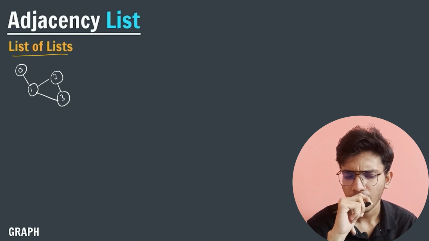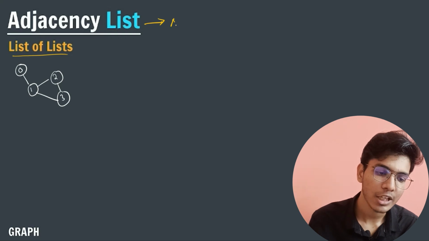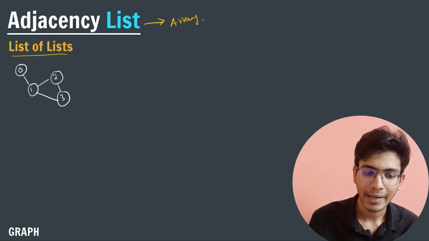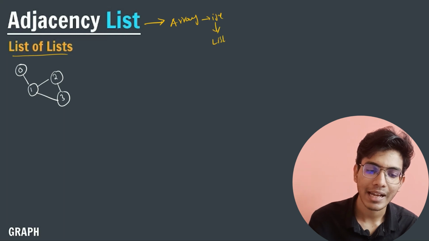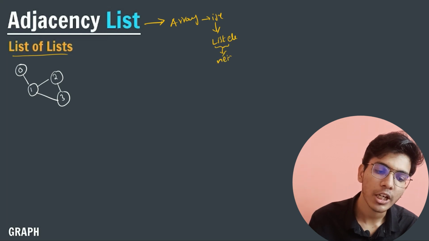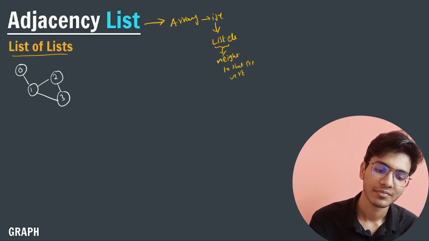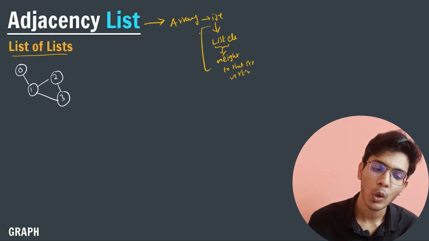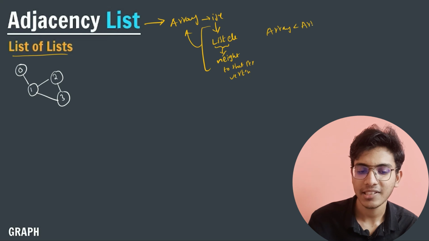In adjacency list, I will create an array, and at the indexes of the array I will store the list elements, the elements which are neighbors to that particular vertex. Like this I will store the elements in the form of an array list.